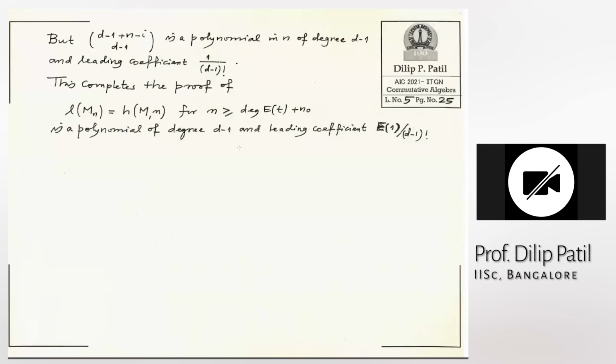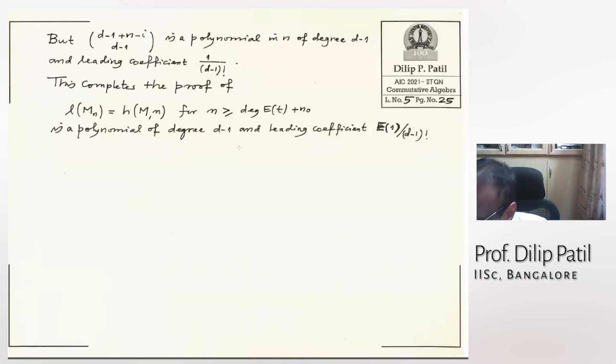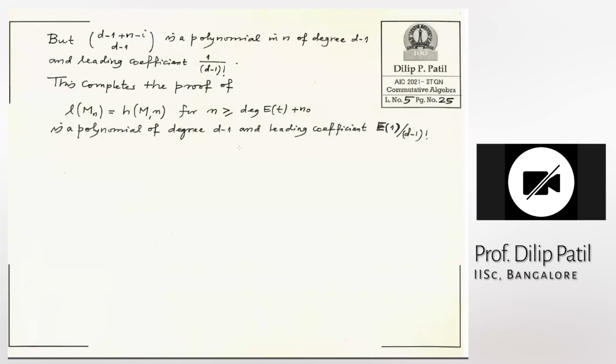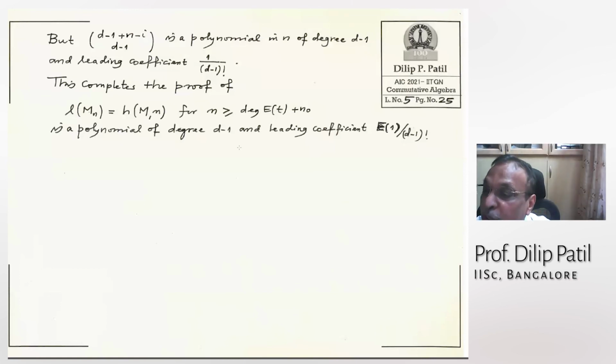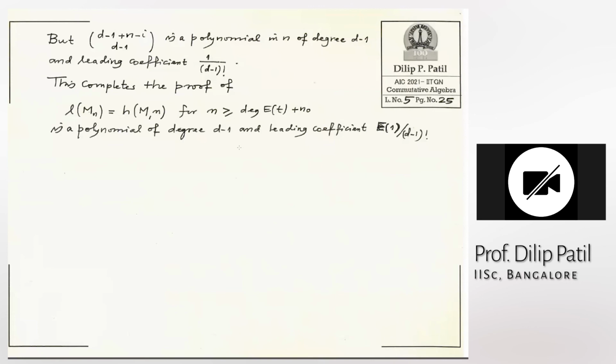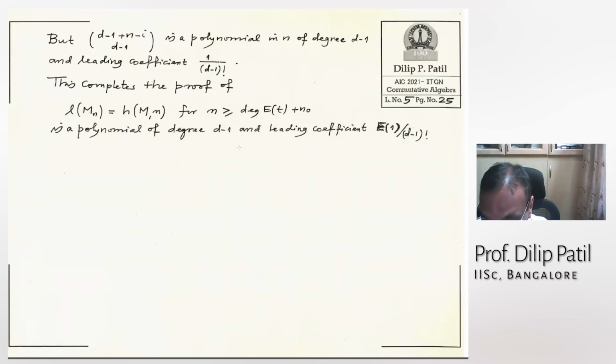Can you suggest some books on this topic? Dipendu, at this moment I don't want to suggest any book. I will tell you my reason. Not that I am against it, but different books have different notations, different definitions, and different arrangements, so that will not be compatible with this.